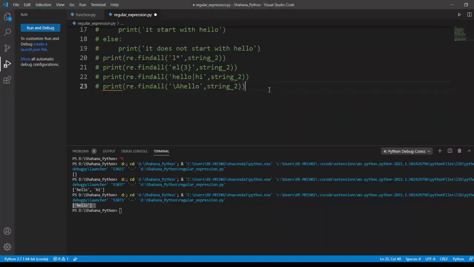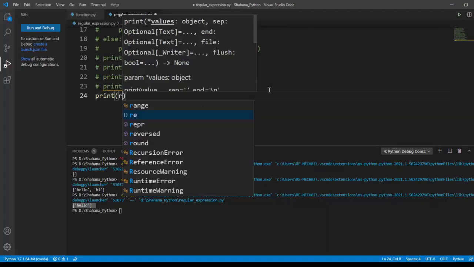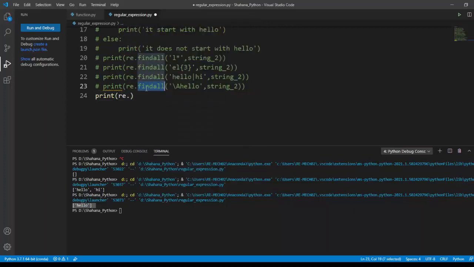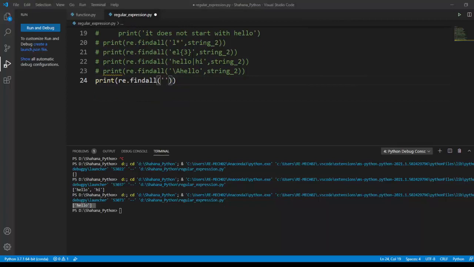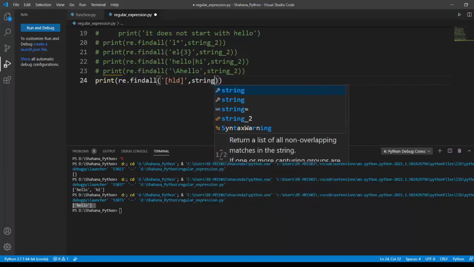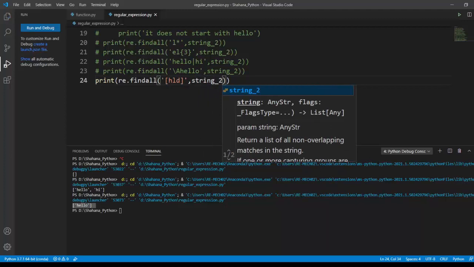Next, I'm going to print a dot findall, and I'm going to search for H, L, D in string 2.